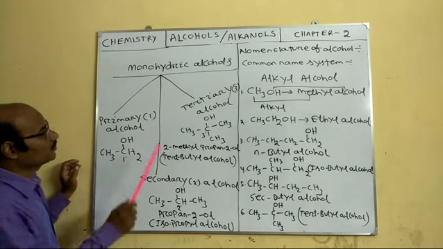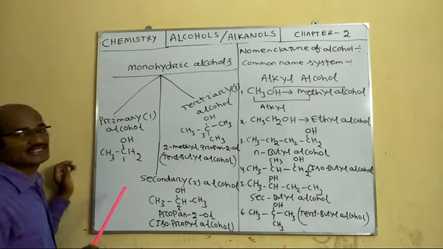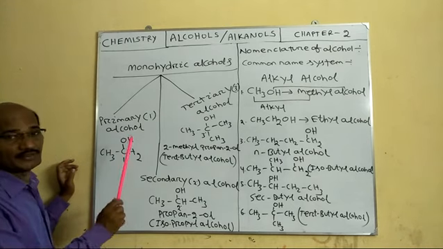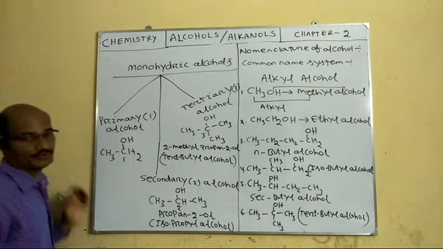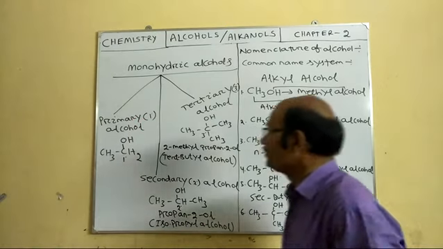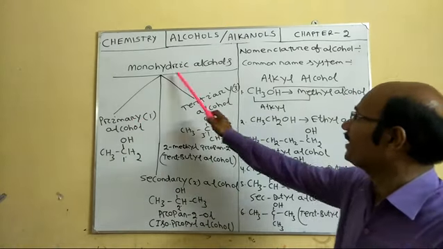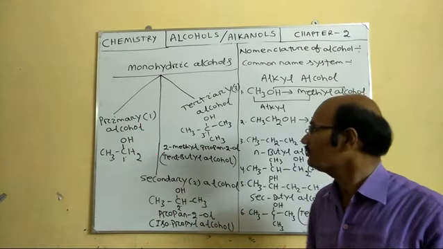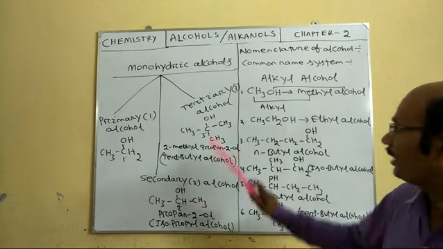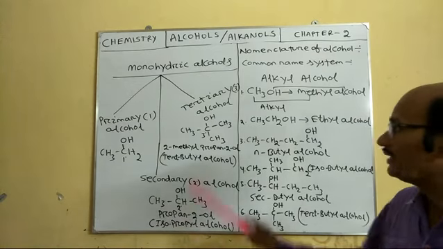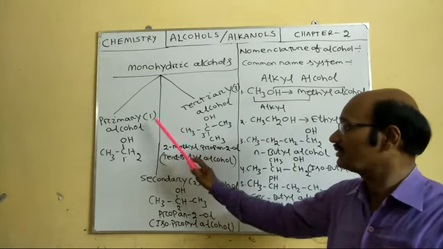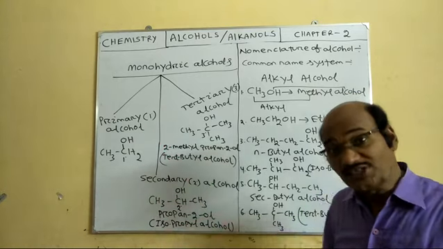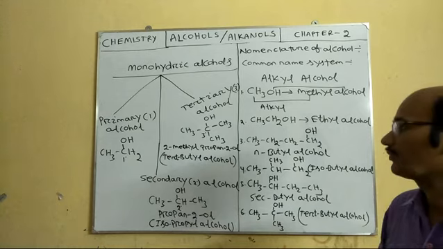Now, how are monohydric alcohols classified into different types? Depending upon the nature of the carbon atom, monohydric alcohols are of three types: primary alcohol, secondary alcohol, and tertiary alcohol. This classification depends upon the nature of the carbon atom to which the OH group is attached.